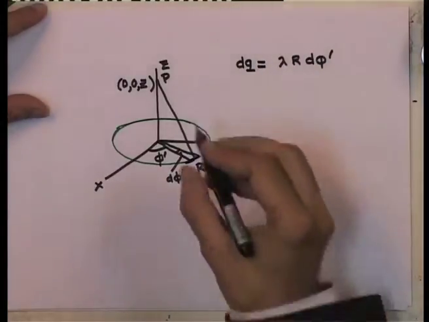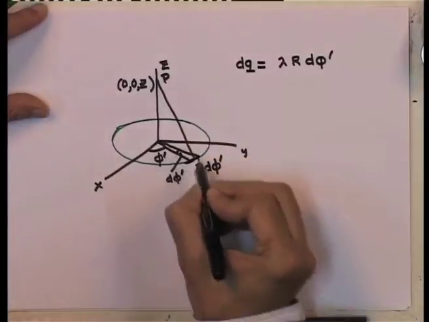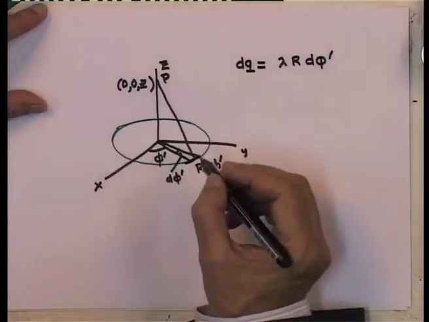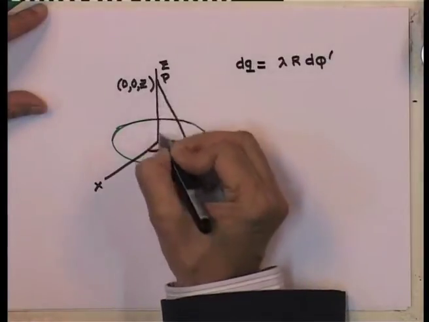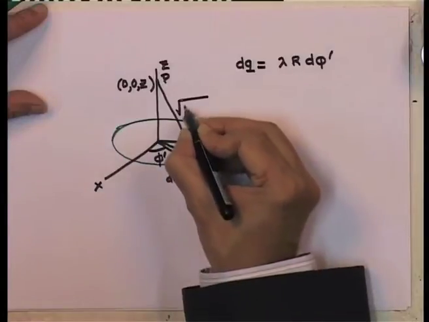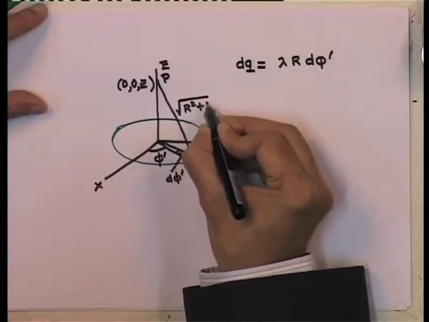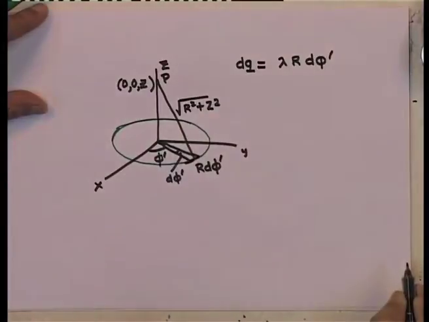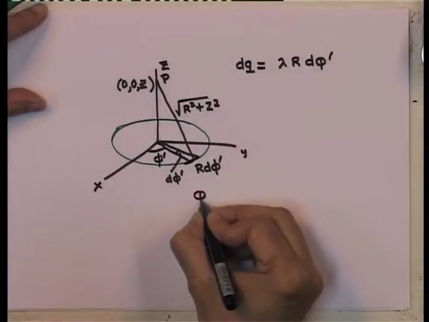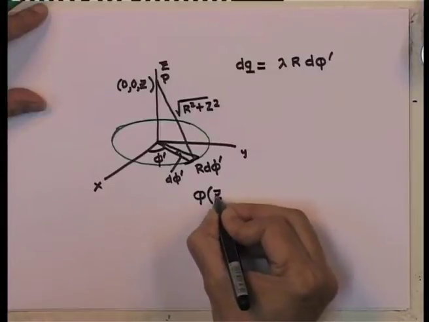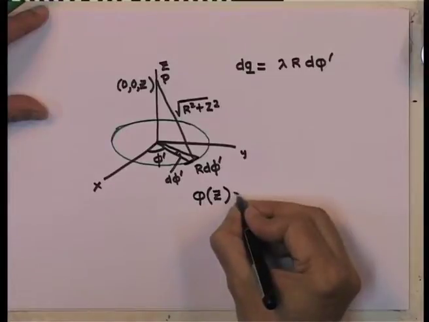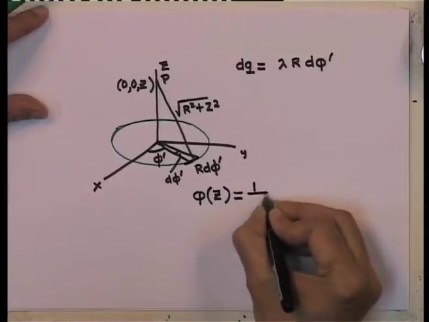Now, if the radius of the ring is capital R, and the height is z, then it follows that this distance is square root of R square plus z square. So, therefore, the expression for potential at the point z is given by 1 over 4 pi epsilon 0.